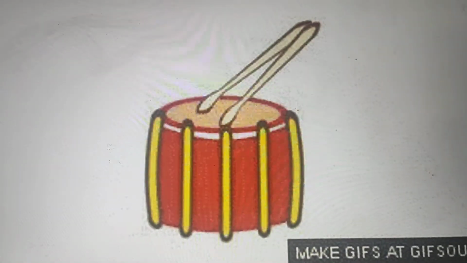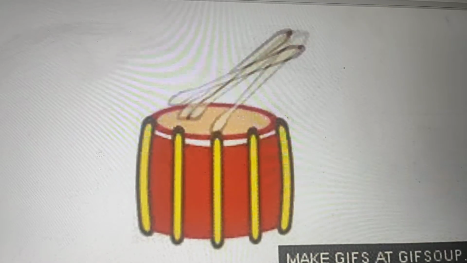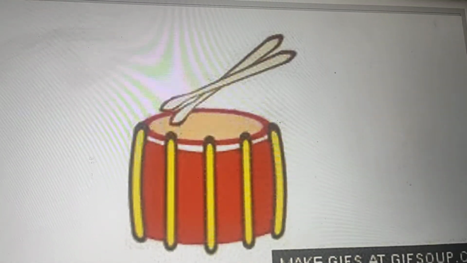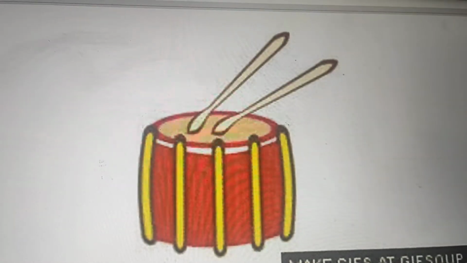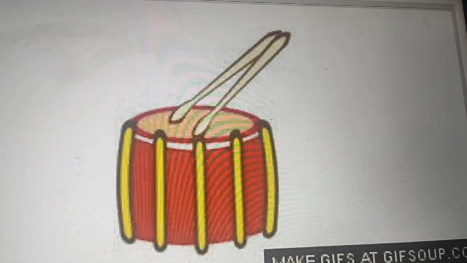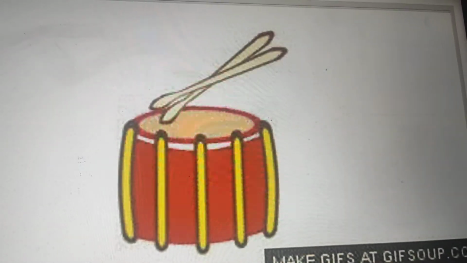अभी इधर एक ड्रम दिया हुआ है. So how is sound produced in this drum? So when we hit the drumsticks, right? Not the खाने का drumsticks. When we hit the drumsticks, the membrane stretches, producing. The membrane actually vibrates, producing sound. So this is how sound is produced in drums.